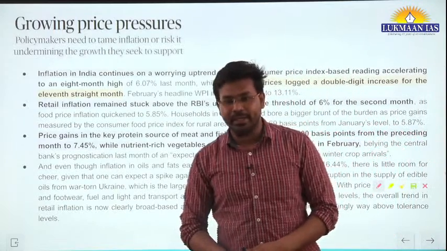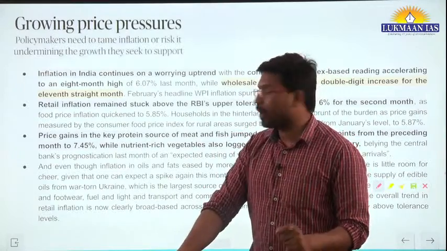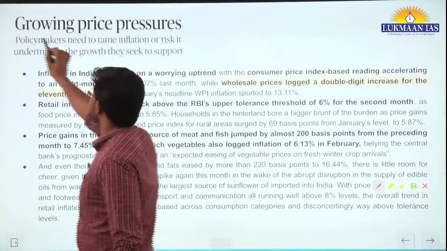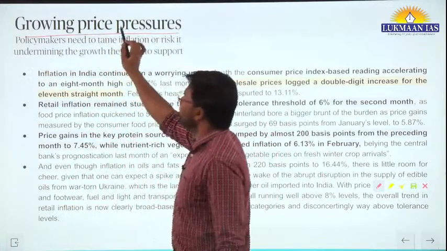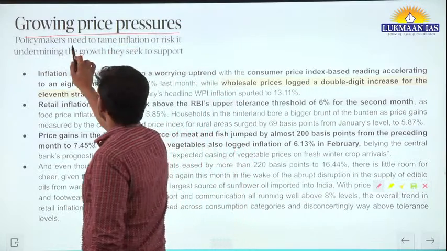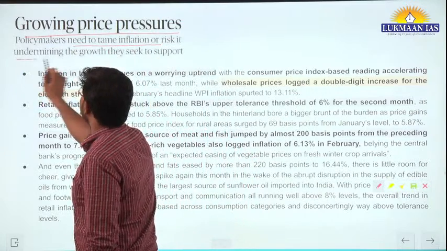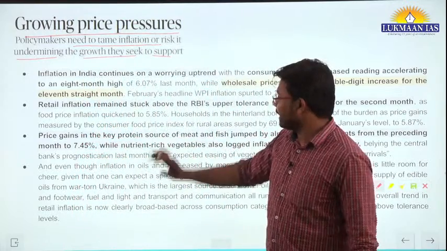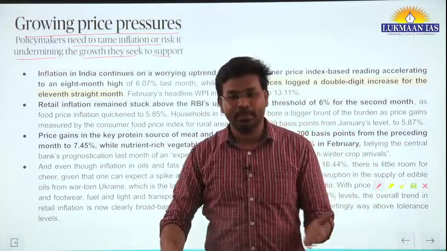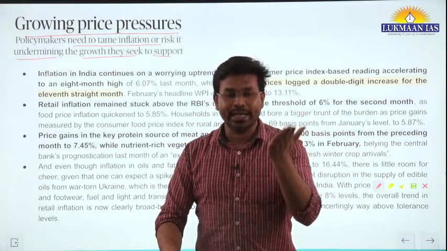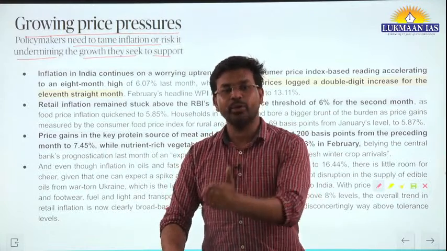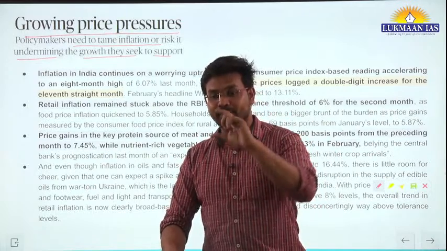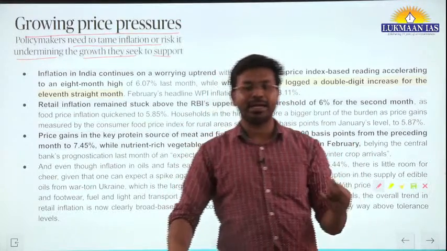This is another topic. In this topic we will understand about economic measures. This talks about growing price pressure. Policymakers need to tame inflation or risk it undermining the growth they seek to support. Okay, so this article cautions us that prices are increasing for all kinds of goods and services in India. Recently you might have noticed the price of milk has gone up, the price of shampoo has gone up, the price of anything that you purchase from the market has gone up.